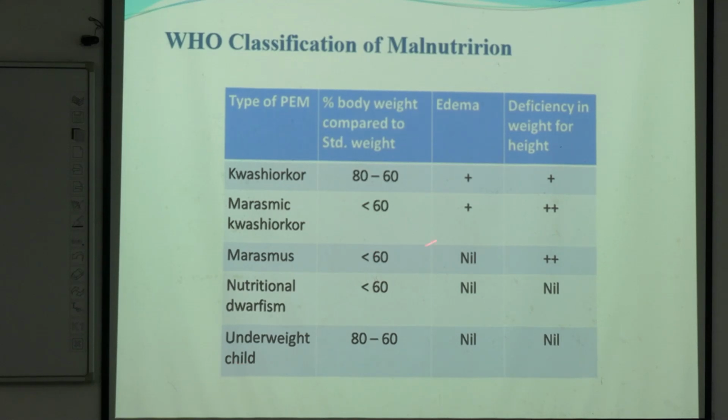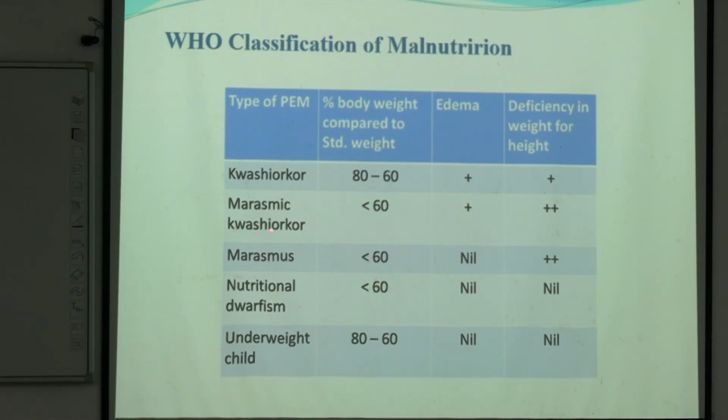In case of marasmus, no edema is there, but in case of marasmic kwashiorkor, there will be edema with excessive weight loss. In case of nutritional dwarfism, the weight will be very low without edema, and there will be no deficiency in weight for height. That means height will be stunted, resulting in dwarfism. Understood?